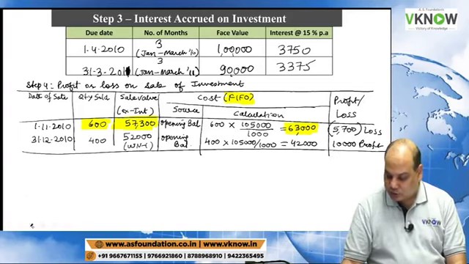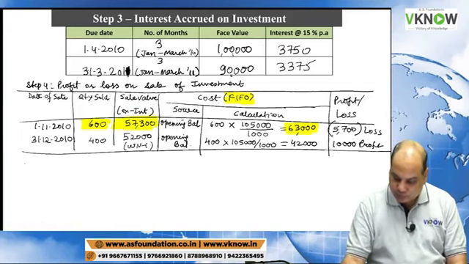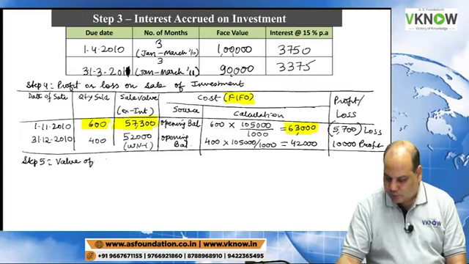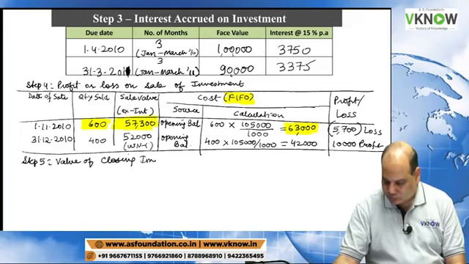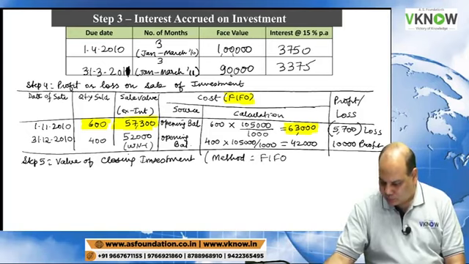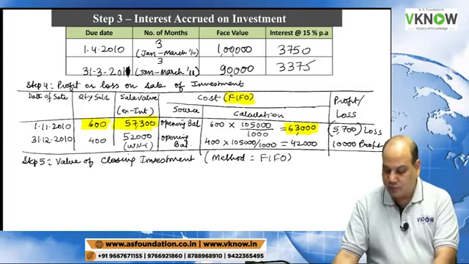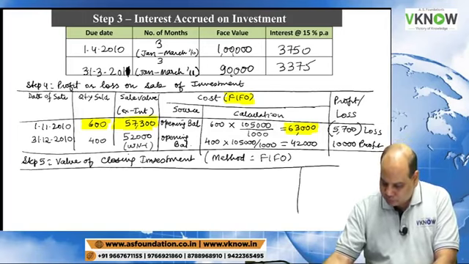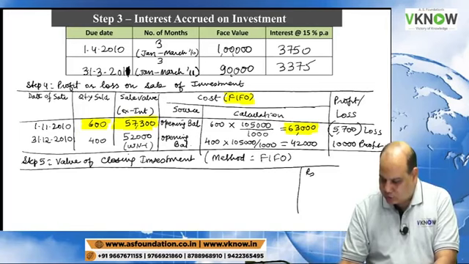One last working note. Step number 5. Value of closing investment. Method FIFO. Right hand side rupees.